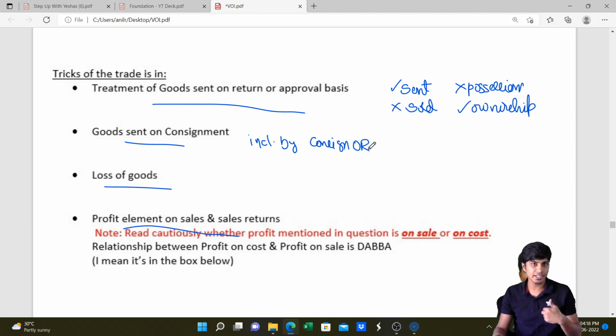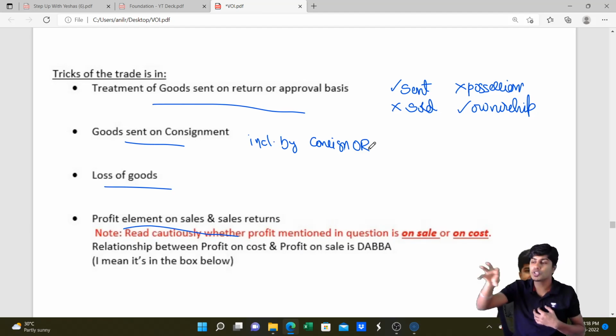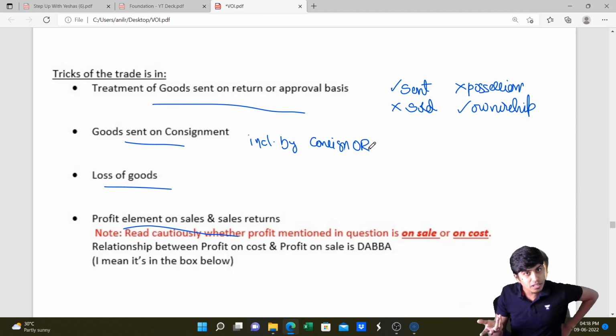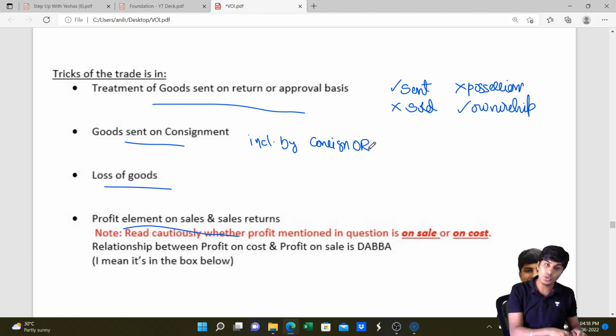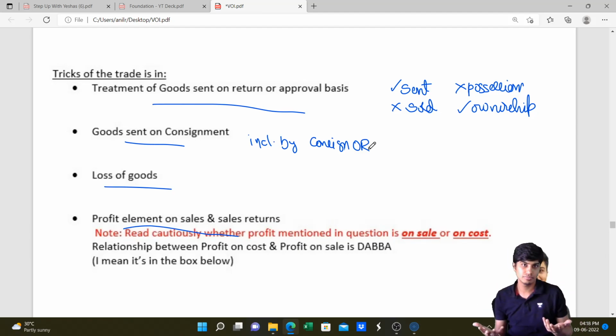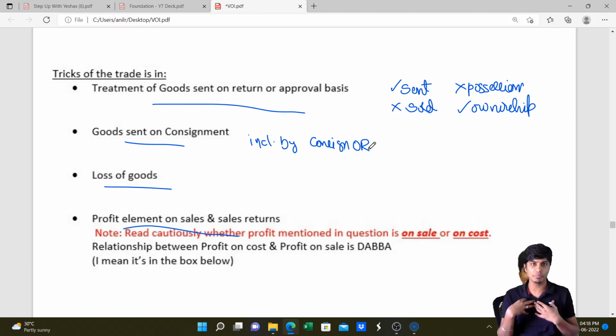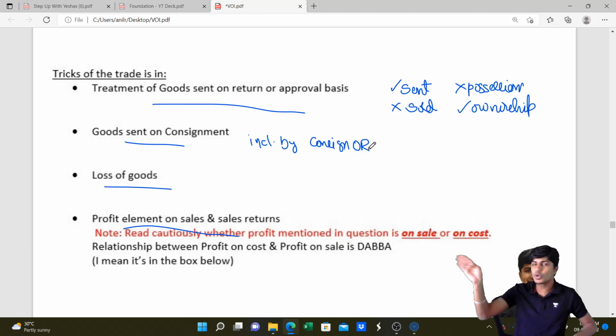If you are a consignor and you send goods on consignment, ownership is with you, possession is with the consignee. On the year end, when you count the inventory in your godown, consignment stock will not be there. But still you would have to add it to your closing stock in the godown to arrive at the closing stock as per books. However, if you are the consignee, you have received goods on consignment from the consignor. If you have not sold those goods, they will be lying in your godown.